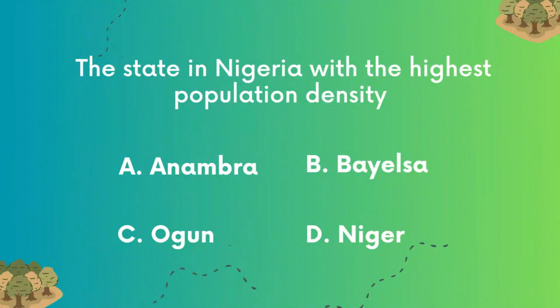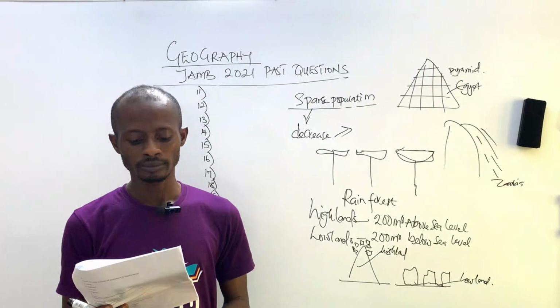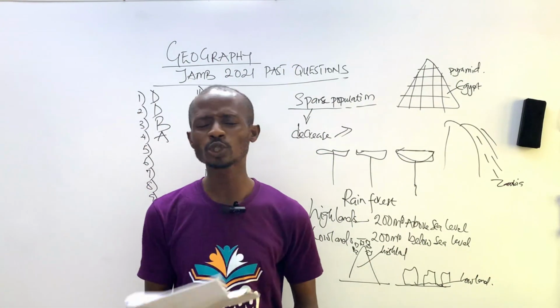The state in Nigeria with the highest population density is A. Anambra, B. Bayelsa, C. Ogun, and D. Niger. The state in Nigeria with the highest population density. Now,